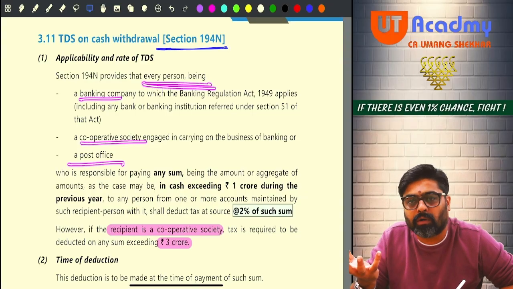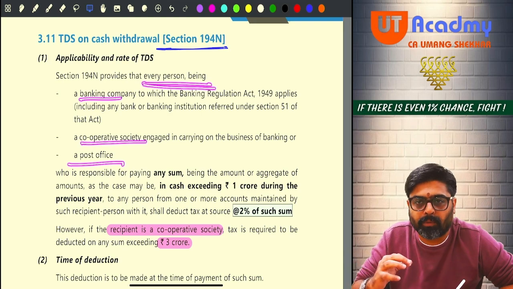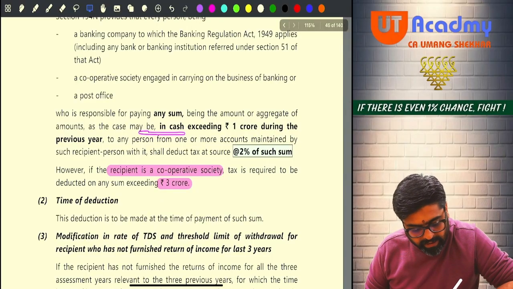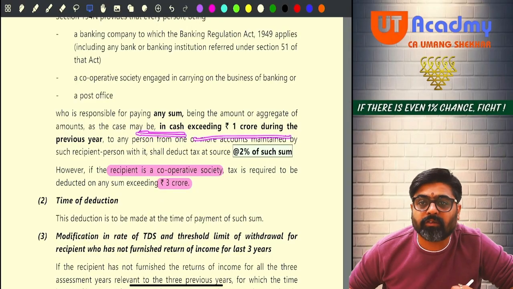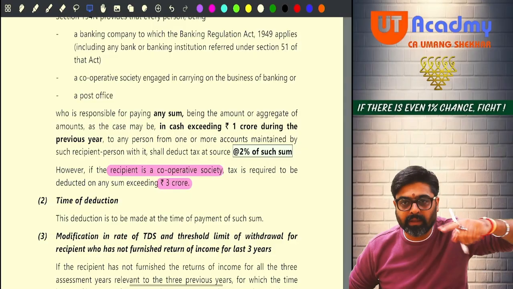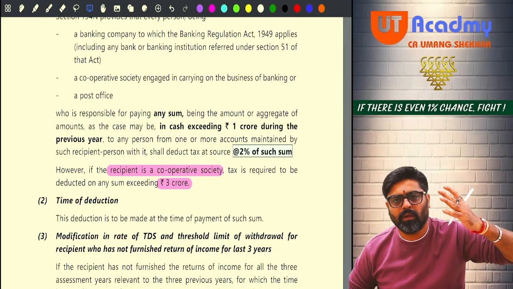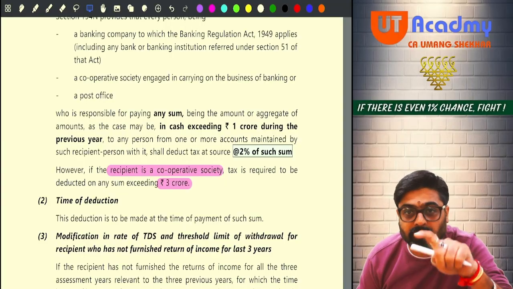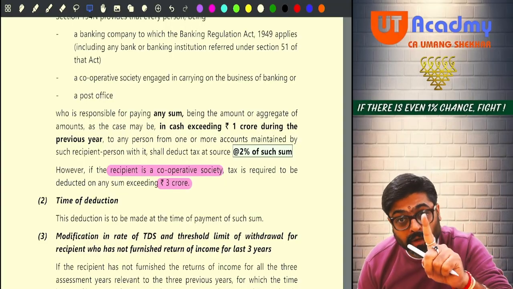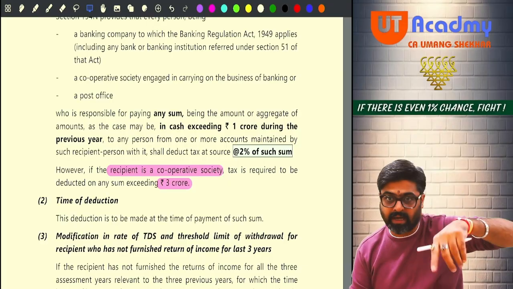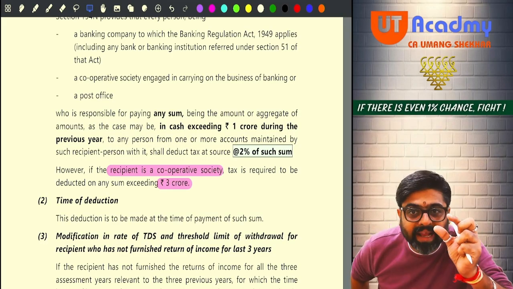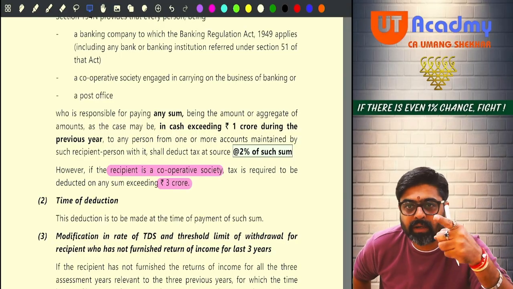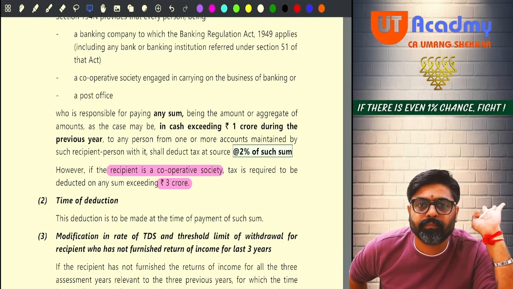From that account, if you are withdrawing money in cash exceeding rupees 1 CR during the year, so first start withdrawing, there will be no TDS till the time you don't reach 1 CR. The moment your withdrawal becomes more than 1 CR in this year, on any excess withdrawal over and above 1 CR, the bank will deduct TDS at the rate of 2%.